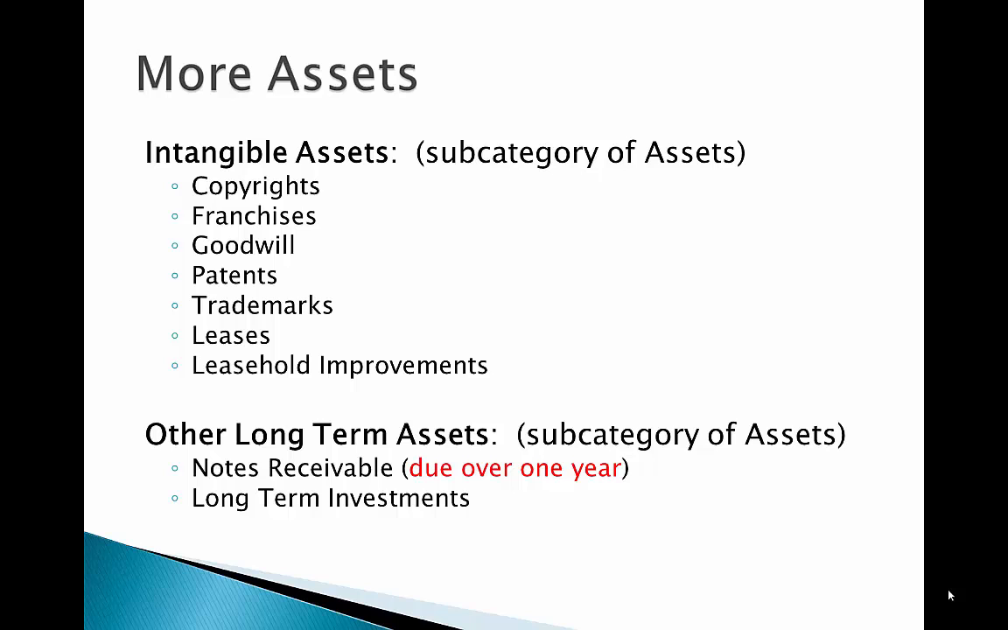Then there are more assets. There are intangible assets, which is a subcategory of assets. That includes copyrights, franchises, goodwill, patents, trademarks, leases, and leasehold improvements. And there are other long-term assets, which is a subcategory of assets, which includes notes receivable due over 1 year and long-term investments.